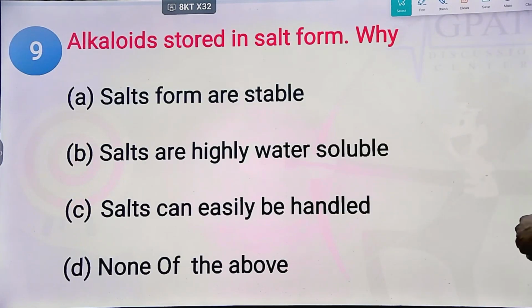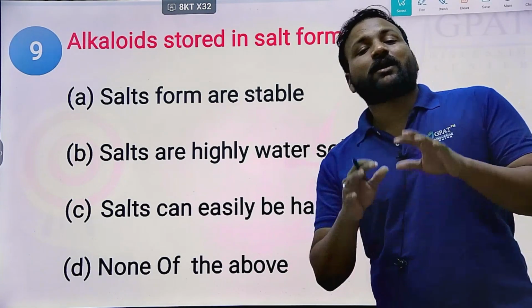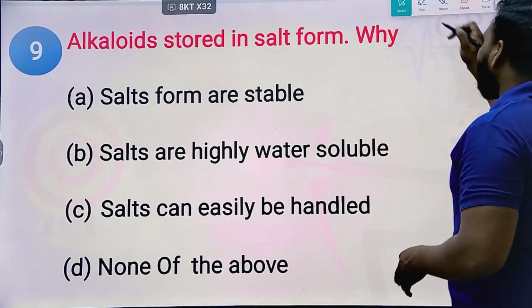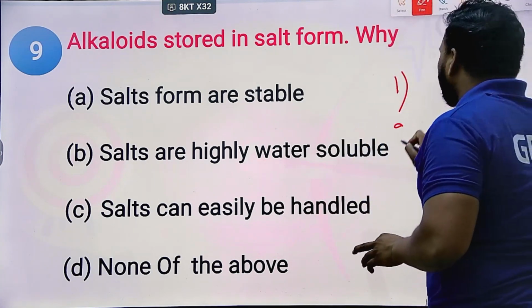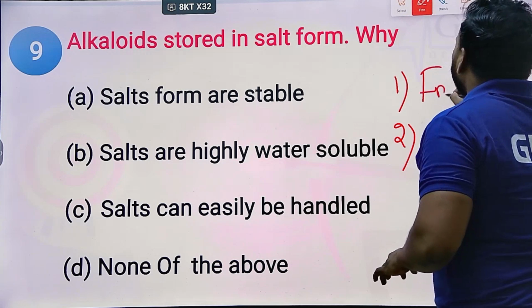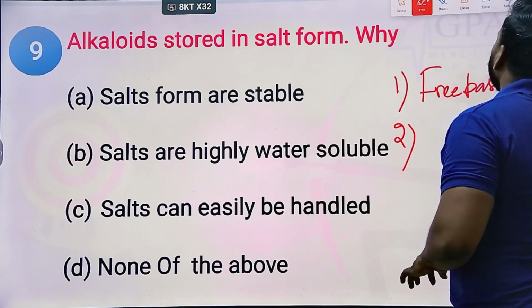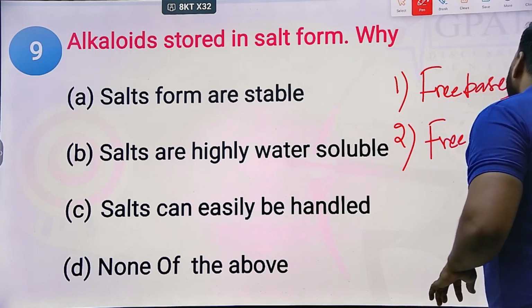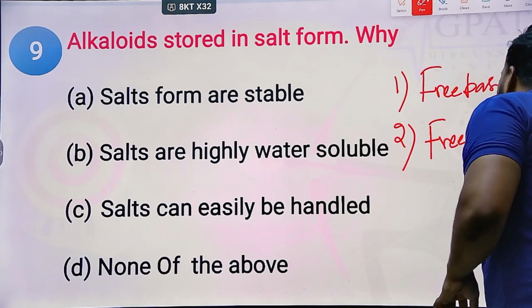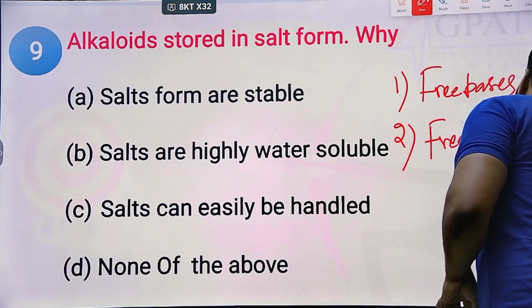Next, alkaloids stored in a salt form. Why are alkaloids stored in salt form? Generally, alkaloids are available in two forms. One is available as a free base, and the second is as salts of organic acid. Salts of organic acid, dear aspirants.